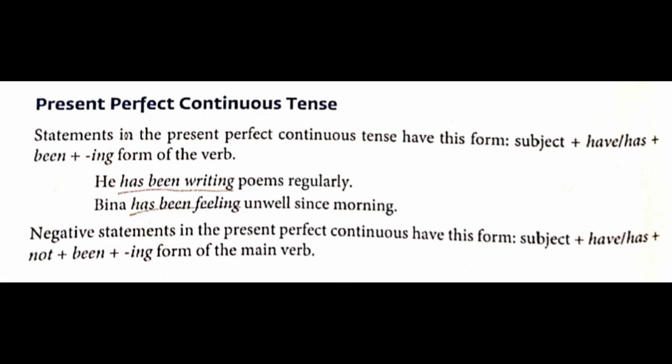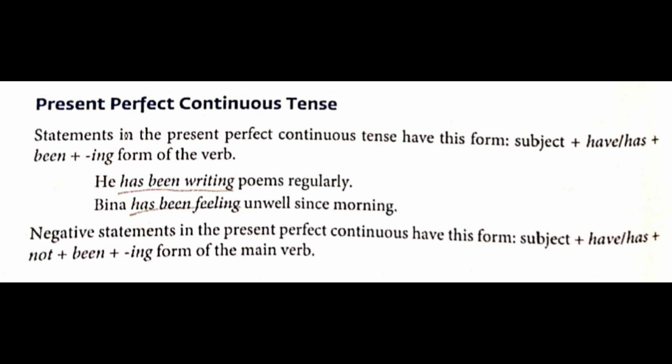Next one we'll go, what is it? Present perfect continuous tense. Present perfect continuous tense on page number 124. Let's start now. Statements in the present perfect continuous tense have this form: subject plus have/has plus been plus the ing form of the verb. When continuous is said, what will come? Dancing, crying, singing, sleeping. So has been sleeping, have been sleeping, that will come. Okay, now the first example. He has been writing poems regularly. So take a pencil, underline has been writing.